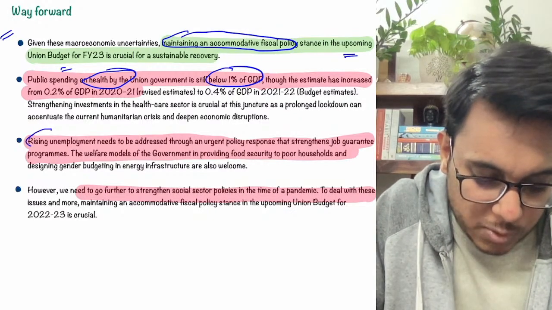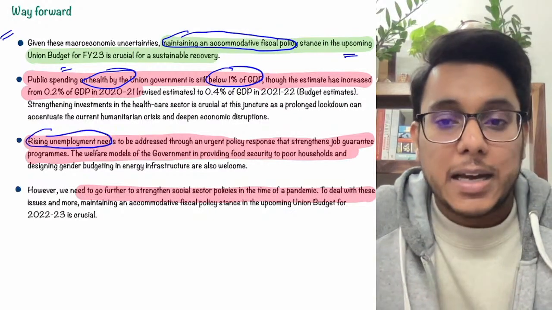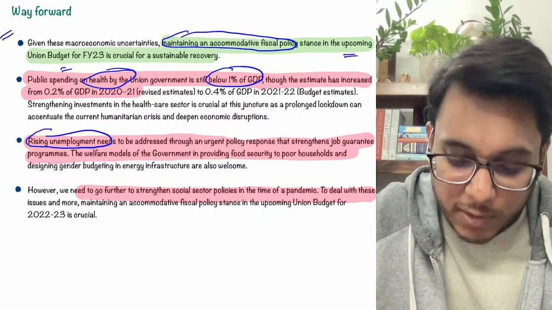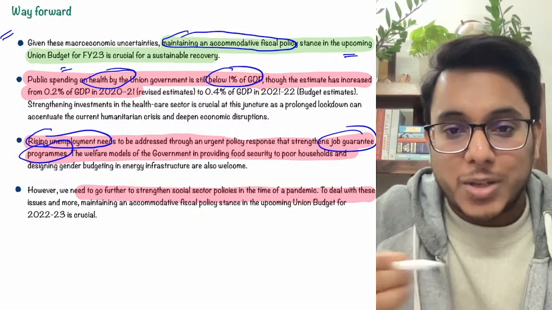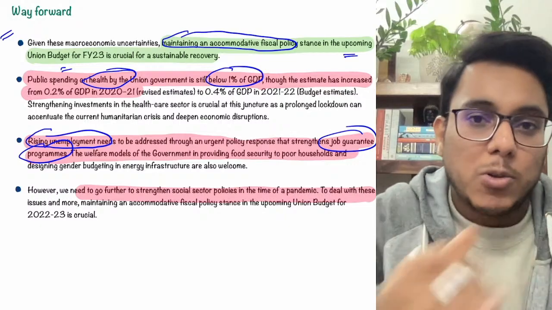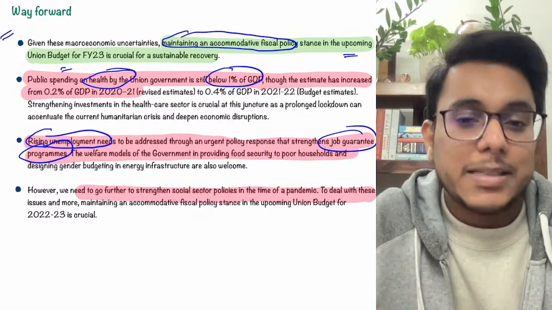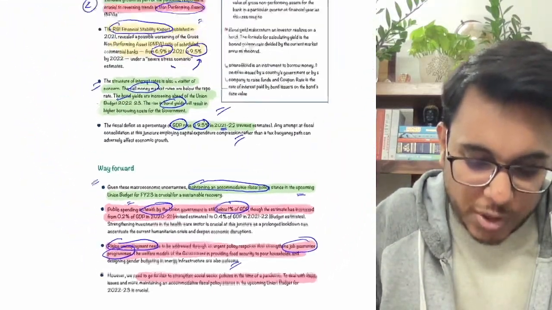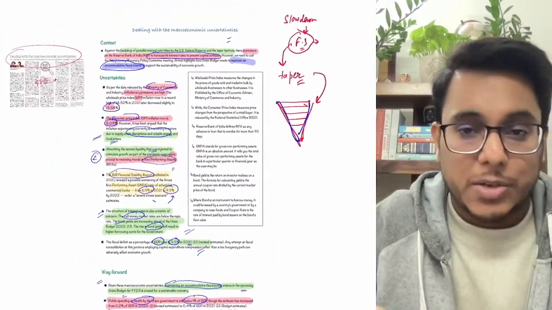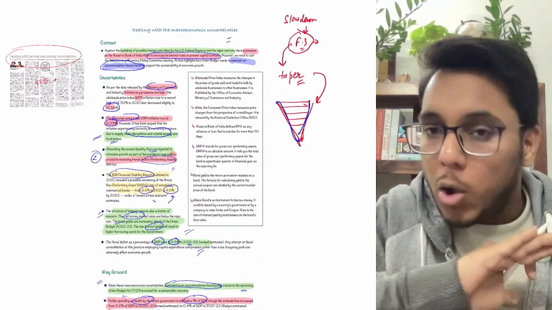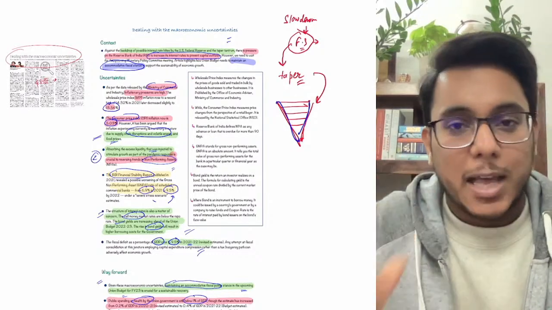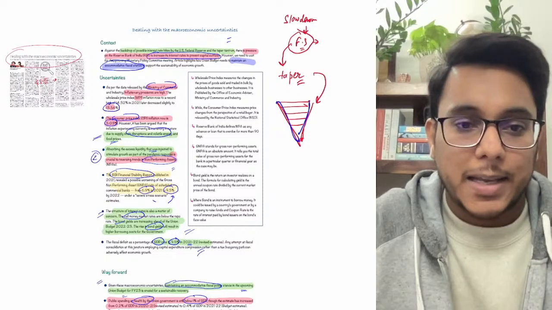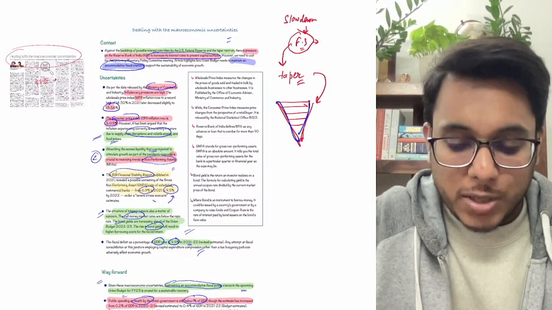We need to work on the rising unemployment that has been there. We need to come out with job guarantee programs along the lines of MGNREGA. Fine, we have seen yesterday also that an urban NREGA is needed. So it has been said that we need to strengthen the social sector. Without fearing all the problems that are there, we need to maintain the accommodative policy suggested by this article. So that is all about this, and now we'll move to the next article.